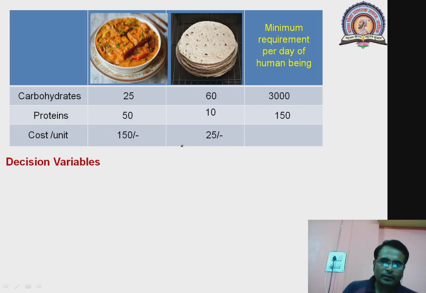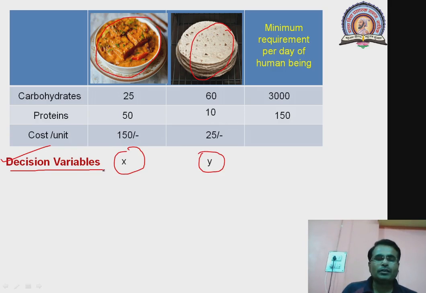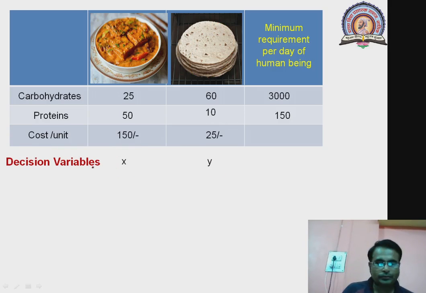So suppose that we consider x bowls of paneer tikka masala to be ordered and y chapatis to be ordered. So this is called decision making, and these are the variables associated with decision making. That's why these are called decision variables. This is the first fact.